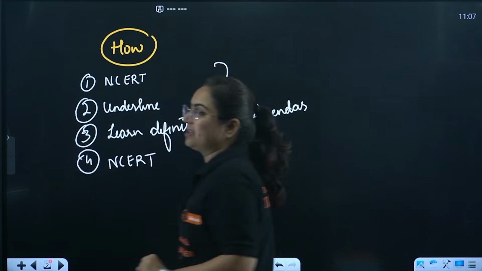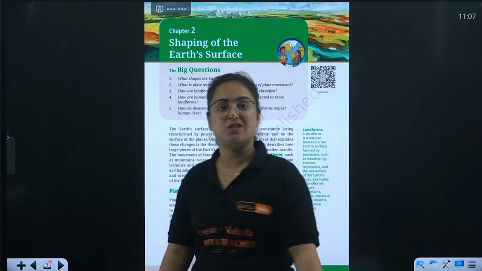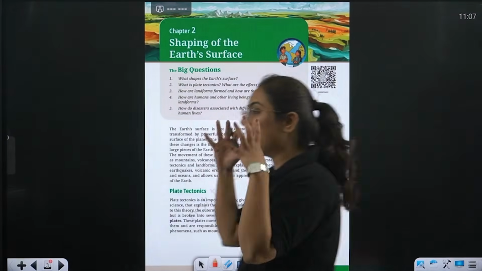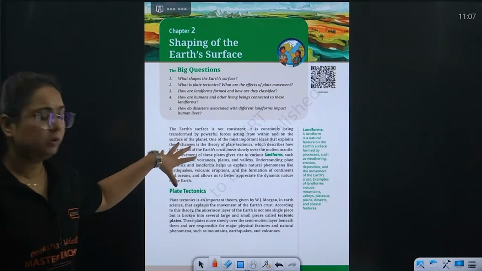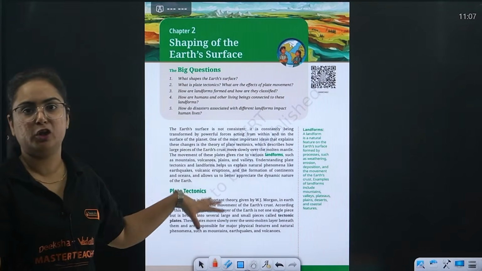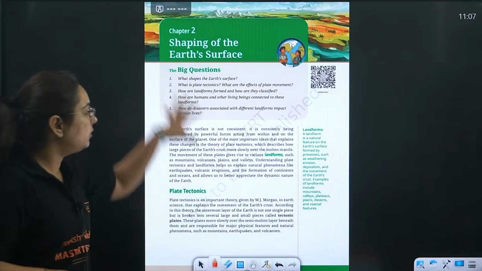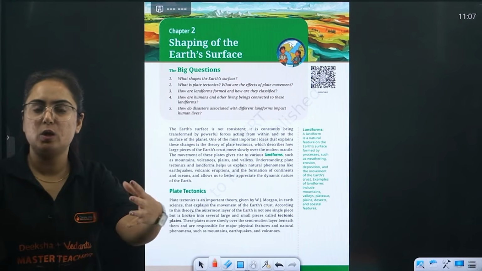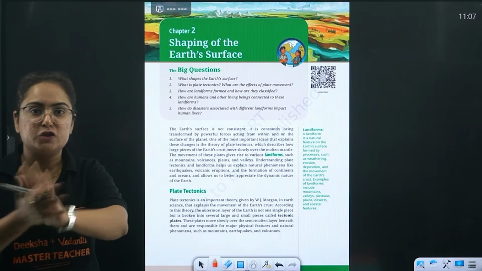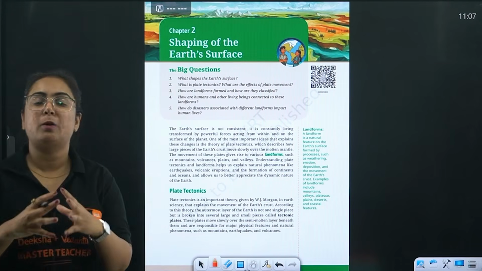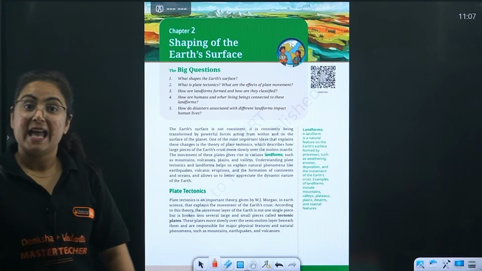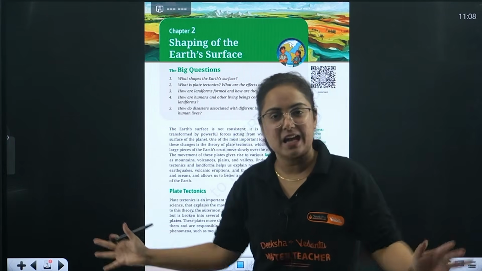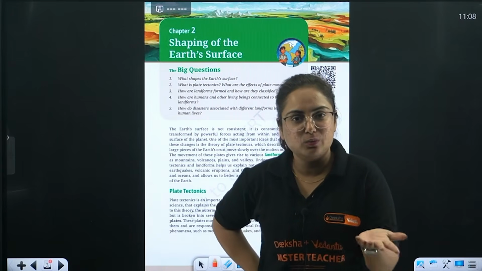Talking about the Earth's crust, my dear students, what we need to cover in this chapter. There might be a possibility that some of the text is not clear to you, but my agenda is not to show you the NCERT here because you already have it on your table. Rather, it is to make you understand what is important from this page, what we have to underline from this page. Every chapter in your NCERT starts with certain questions. It does not mean that this question is going to come in your exam. Then what does it mean?